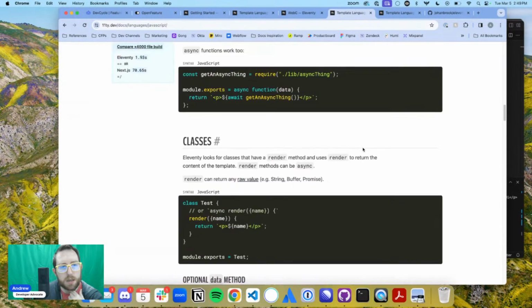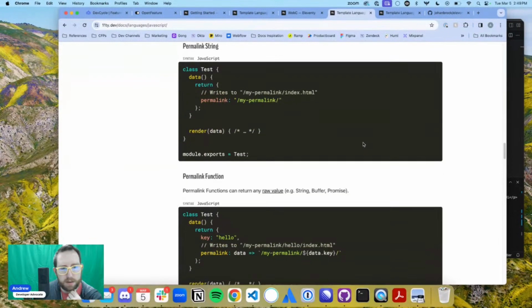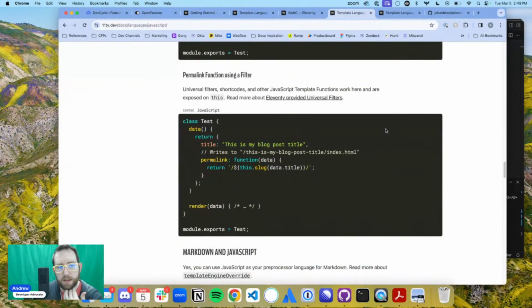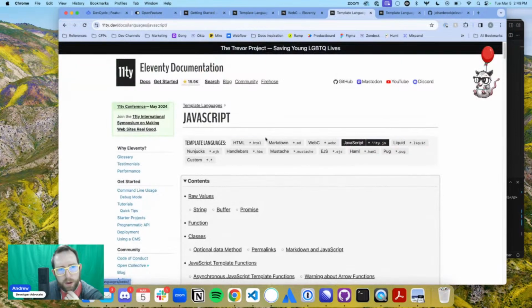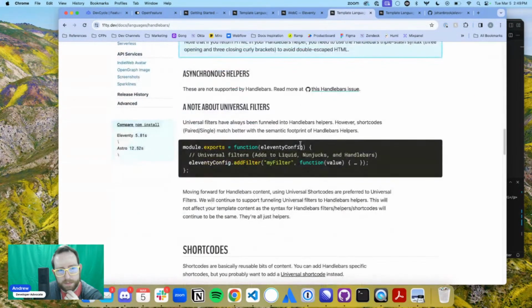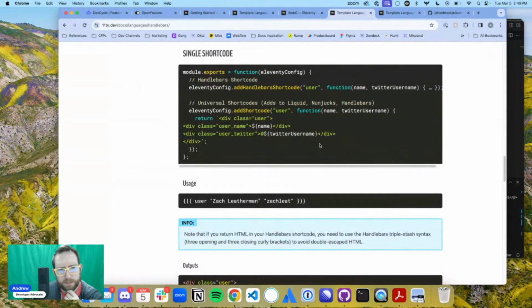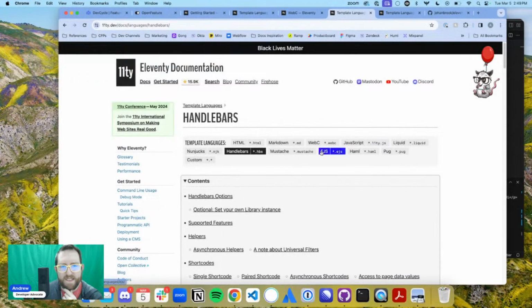Function. Well, that makes sense. Classes, data method, permalinks. Yeah, that makes sense. That's within Eleventy, just default. What else do we got? Liquid, Nunjucks, Handlebars. Handlebars, that's a lot of squiggly brackets. EJS, Pug.